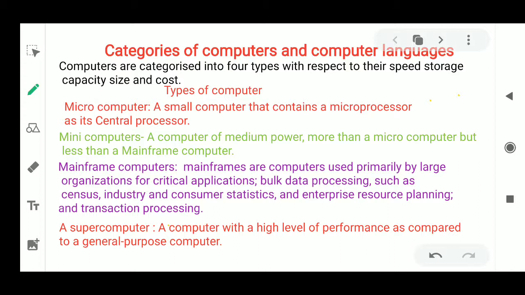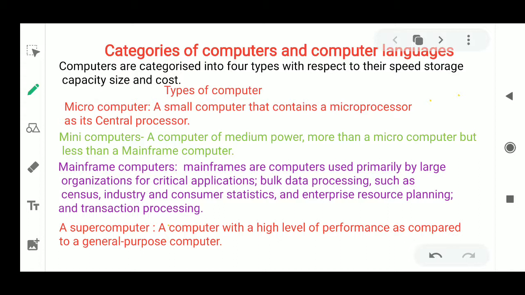First of all, we should know what a microcomputer is. A computer that contains a microprocessor as its central processor is called a microcomputer. A minicomputer is a computer of medium power, more than a microcomputer but less than a mainframe computer. Next is the mainframe computer. Mainframes are computers used primarily by large organizations for critical applications like processing of bulk data, for census, for industry. Generally, we use them in industries.